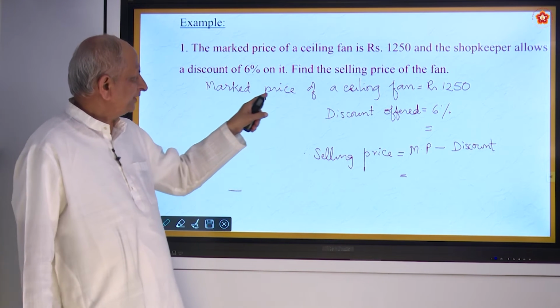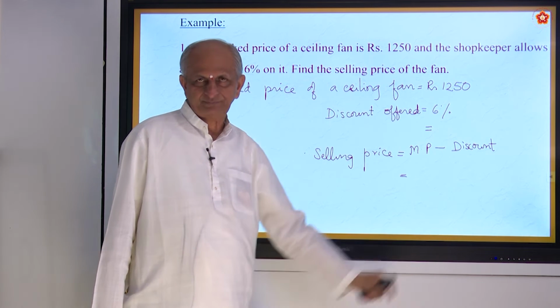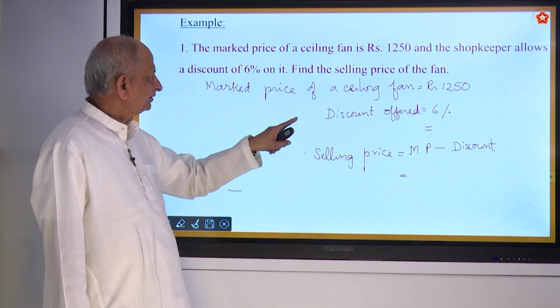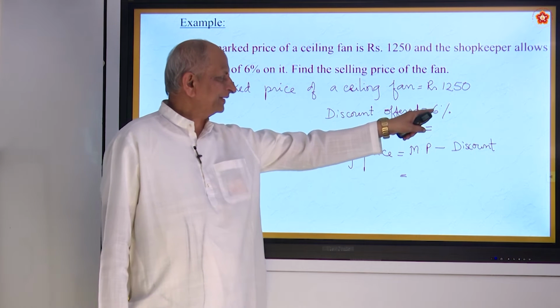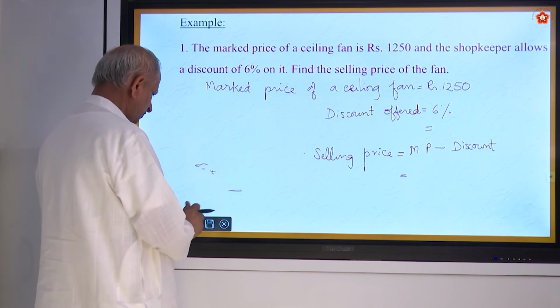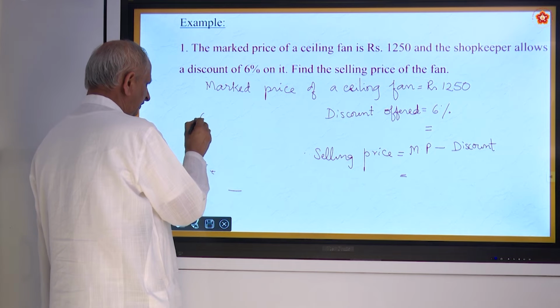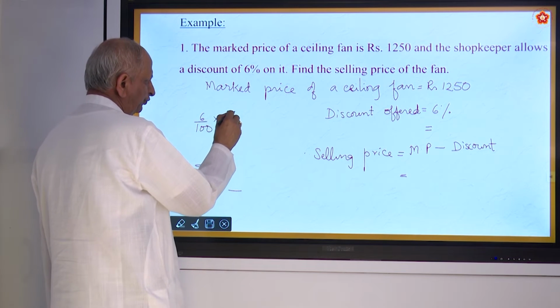Say the market price of a ceiling fan is given as rupees 1250, and the shopkeeper allows a discount of 6%. So 6% means how much? 6 by 100 into 1250.